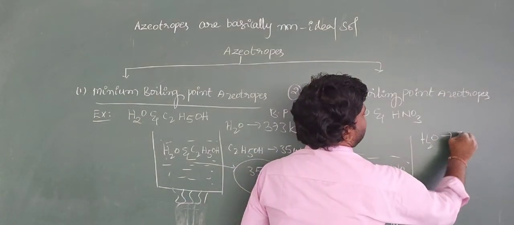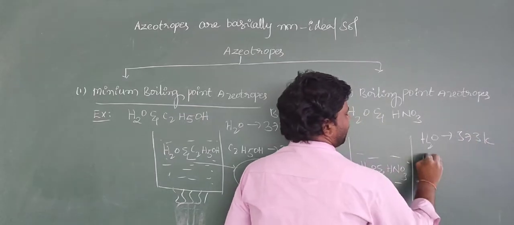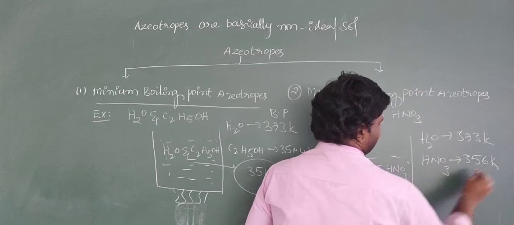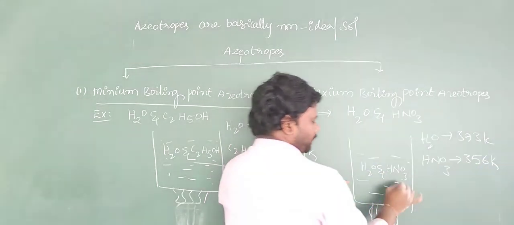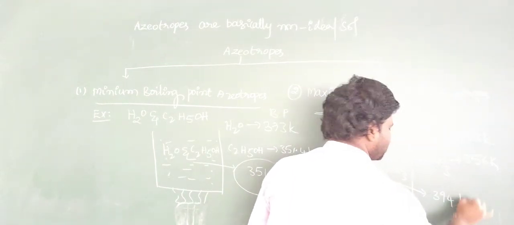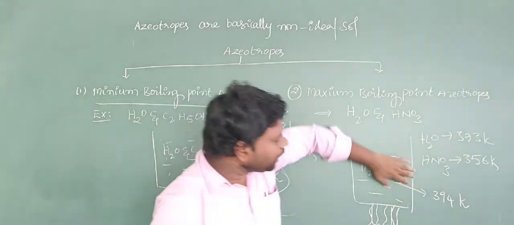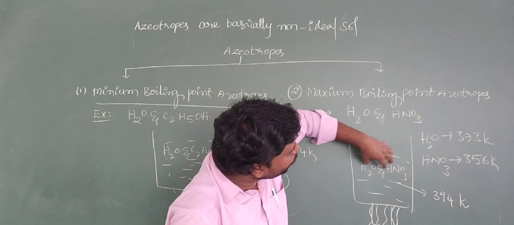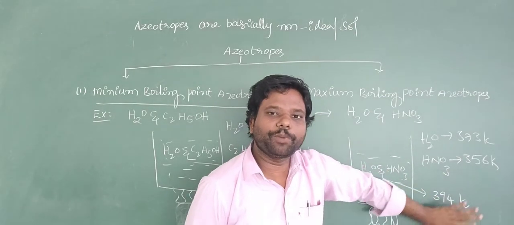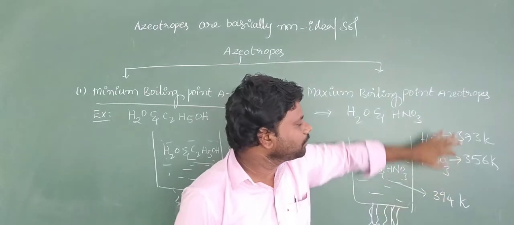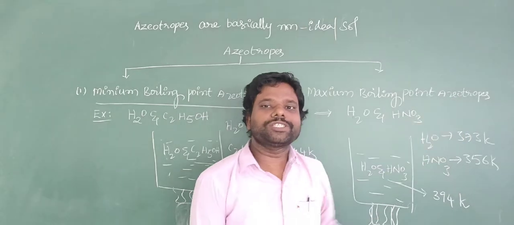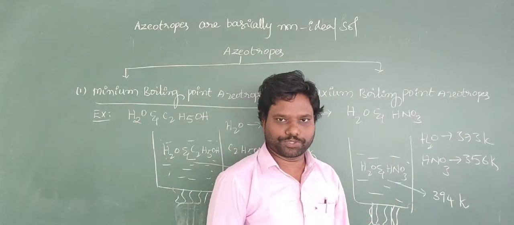Water boiling point is 373 Kelvin. HNO3 boiling point is 356 Kelvin. The mixture of H2O, HNO3 solution boiling point is 394 Kelvin. Look here, the boiling point of H2O, HNO3 solution is 394 Kelvin. That means the boiling point of the solution is greater than either boiling point of pure components like water and HNO3. Such mixtures are nothing but maximum boiling point azeotropes.